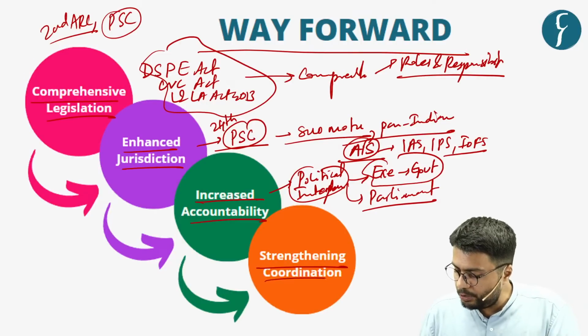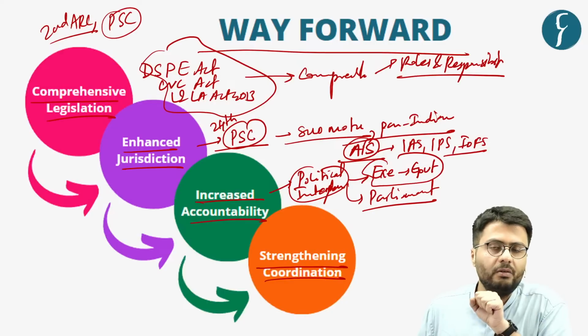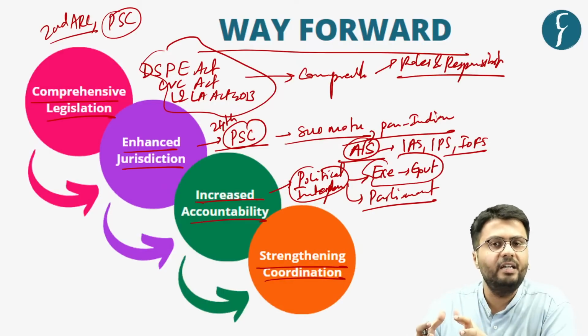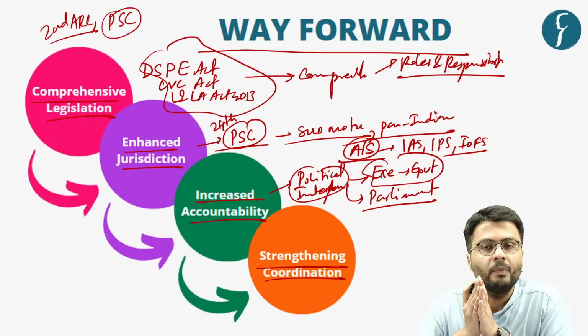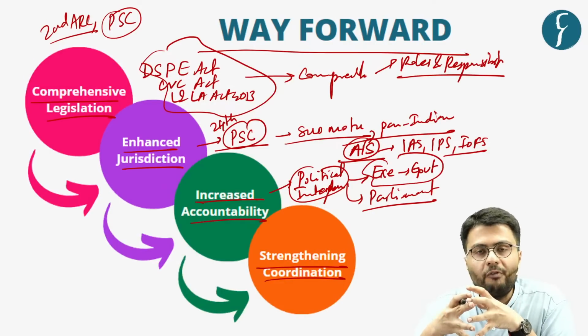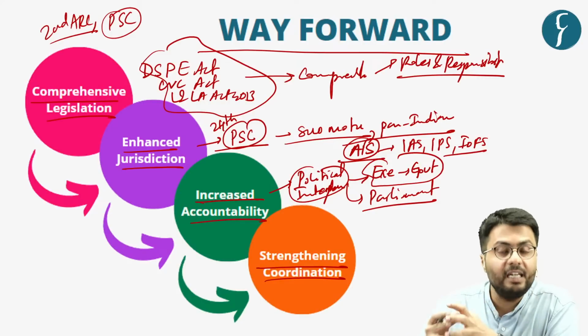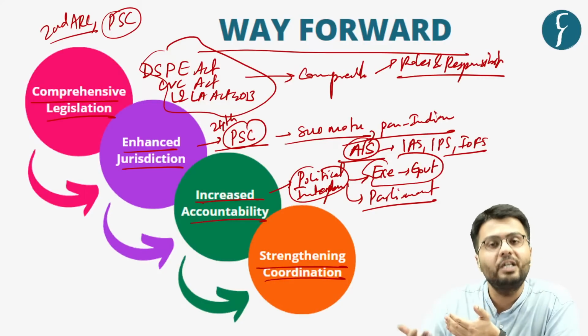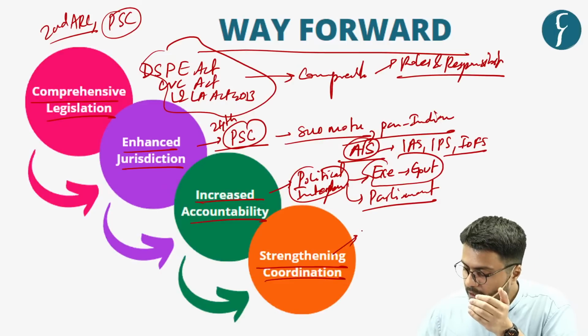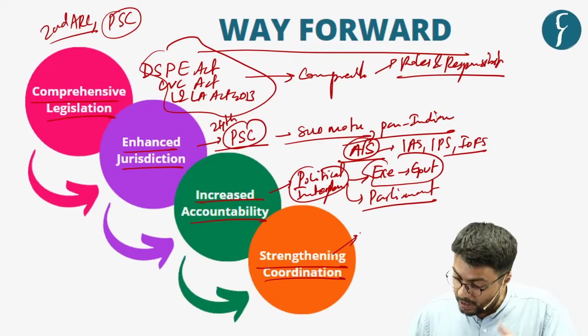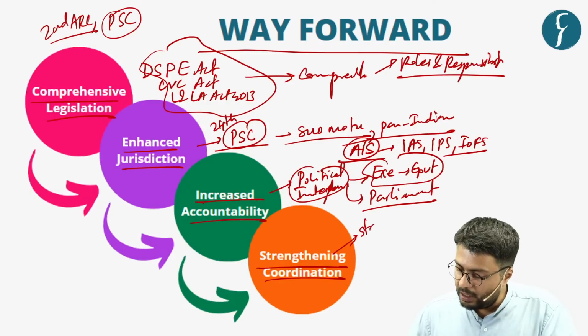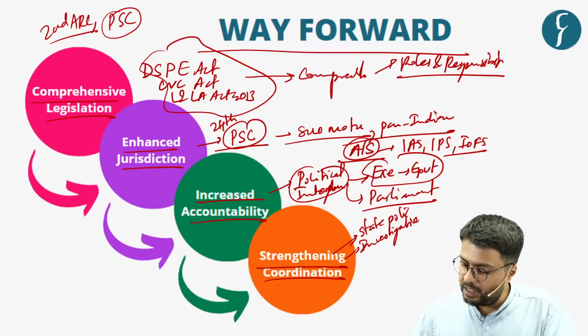Also, there is a need to strengthen the coordination with other investigative agencies and police forces, because the ultimate aim of any anti-corruption investigative agency is to get convictions. So for that, there's a need to strengthen its coordination with other bodies such as state police organizations as well as other investigative agencies.